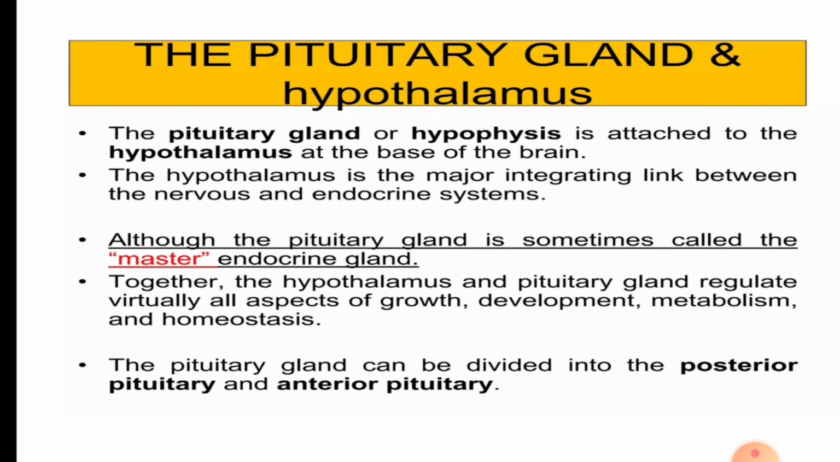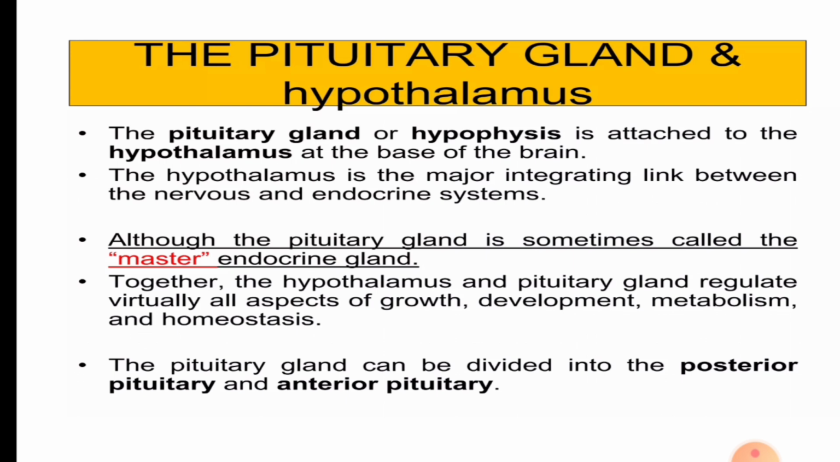In today's class, I discuss the pituitary gland and hypothalamus. The pituitary gland, or hypophysis, is attached to the hypothalamus at the base of the brain. The hypothalamus is the major integrating link between the nervous and the endocrine system. Although the pituitary gland is sometimes called the master endocrine gland, together, the hypothalamus and pituitary gland regulate virtually all aspects of growth, development, metabolism, and homeostasis.